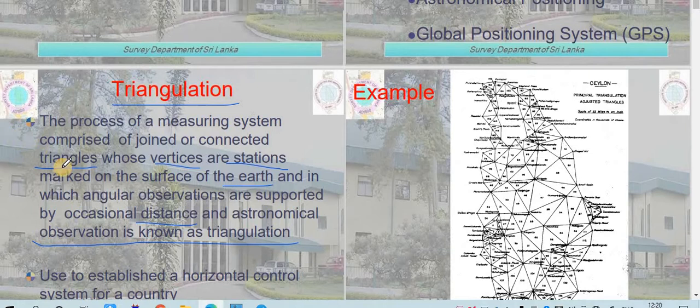What we are doing is dividing the area into a number of connected triangles, and the vertices of the triangles on the surface of the ground are called the main station points. We also make some occasional angular measurements, as well as vertical ones, and we measure the distance also. Together, this whole assembly is called triangulation.